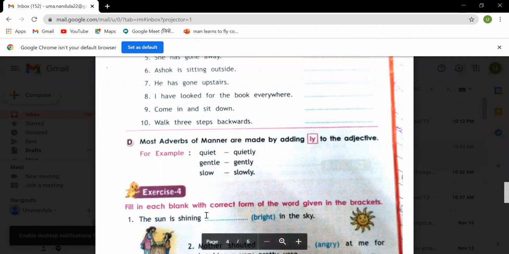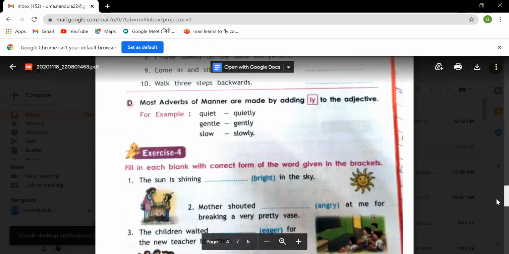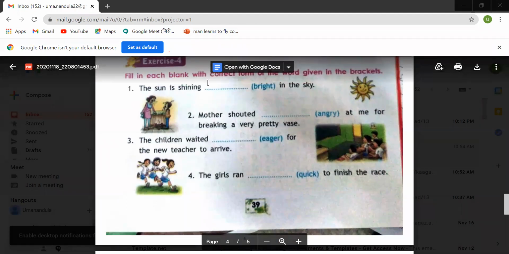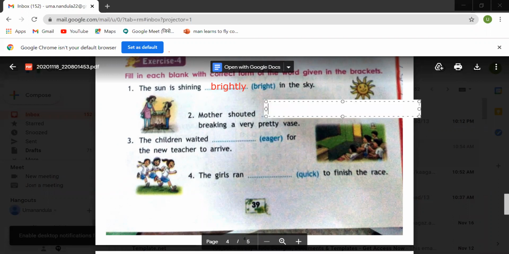We'll see the blanks. The sun is shining dash in the sky. So you just add ly: brightly. The sun is shining brightly in the sky. Mother shouted angrily. Angry, angrily is the adverb. This is also an adverb of manner, children.